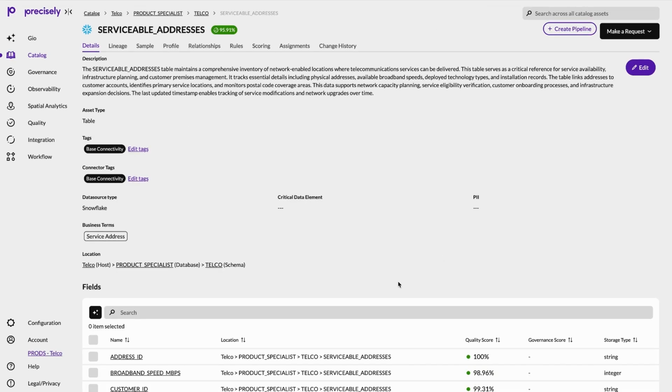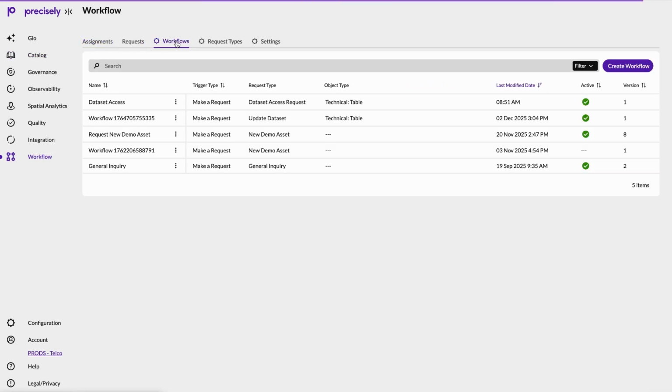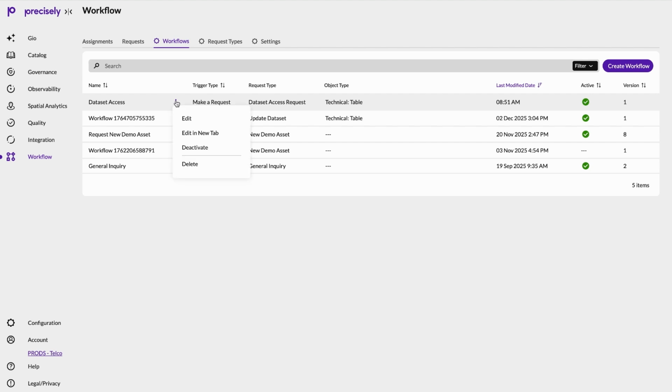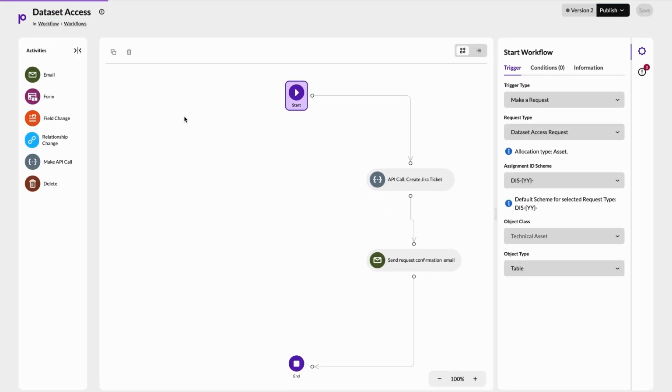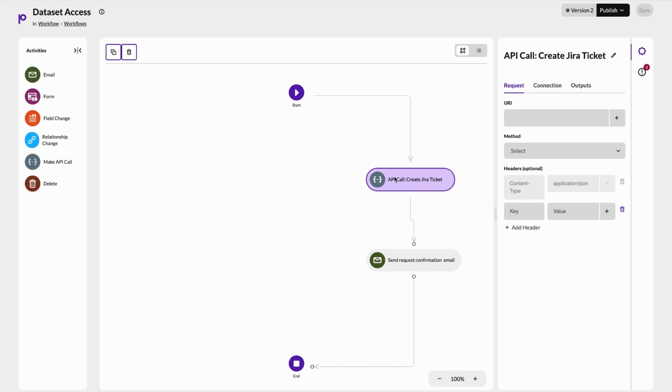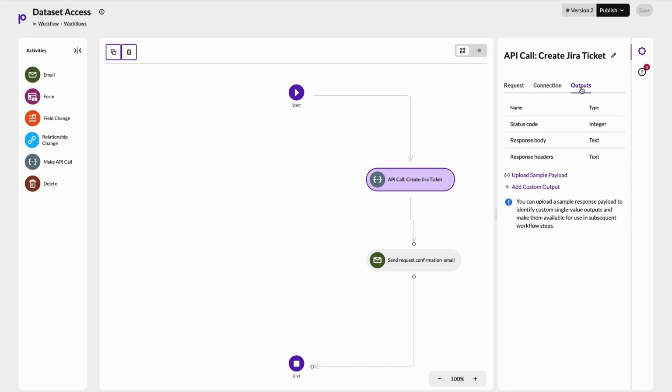Let's take a look at what's happening behind the scenes. You can define custom workflows for your business using the intuitive drag and drop editor. We might have an automated step that forwards this request to Jira. All I have to do is paste in the endpoint, the authentication details, and the fields we want to populate. The workflow handles the rest.